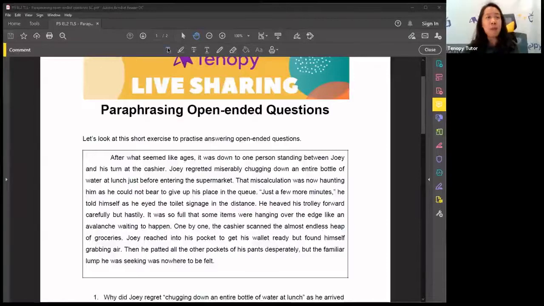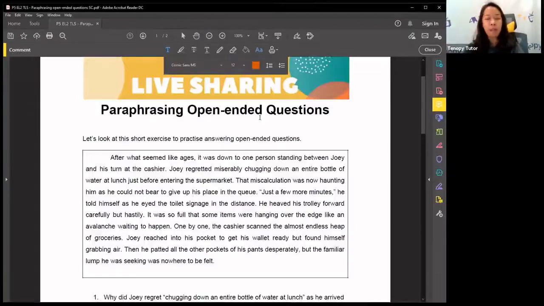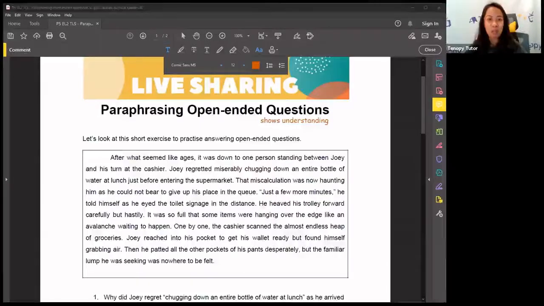Now, first of all, why must we paraphrase? Paraphrasing answers shows understanding, okay? As you progress in primary school, you realize that comprehension questions are not just about copying answers from the passage anymore. That's called lifting, right? Do you guys know that? If you know it, can you raise your hand so I know you guys are smart? Yeah, thank you for raising your hand, everybody.